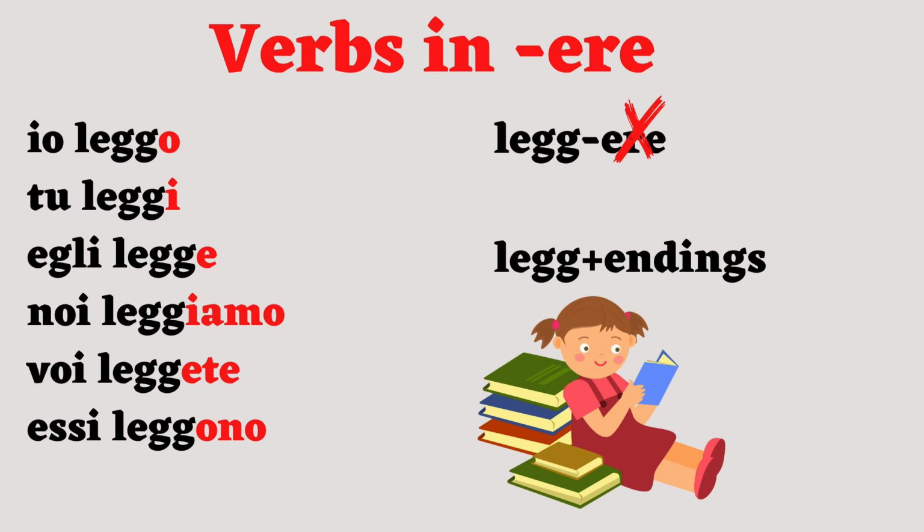Let's see a verb from the second group, like leggere. Let's remove ere and keep the root. Io leggo, tu leggi, egli legge. Noi leggiamo, voi leggete, essi leggono. As you can notice, it's pretty much the same. The difference lies in the vowels which are used in the endings.